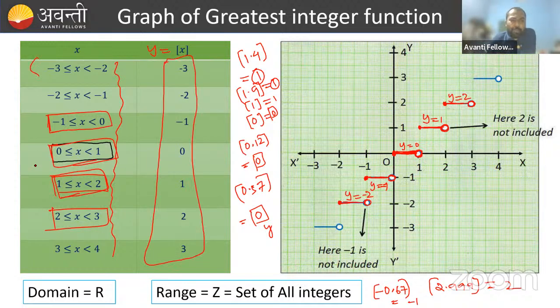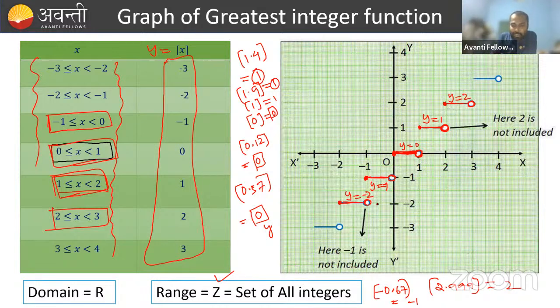Some intervals we have taken in this example when we are drawing the graph, but whatever real number you take, when you take the greatest integer of that real number, you get an integer only as output, right? That's why the set of all integers is our range set of the greatest integer function. Clear, everyone? The range set of the greatest integer function is Z, the set of all integers.